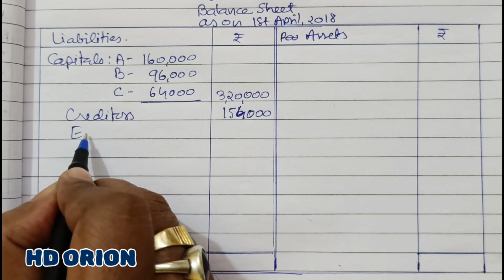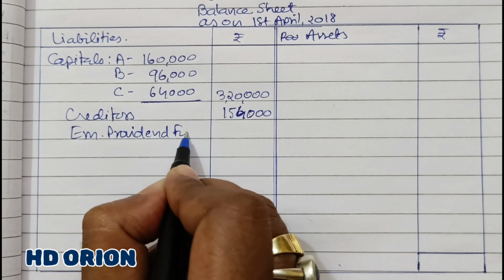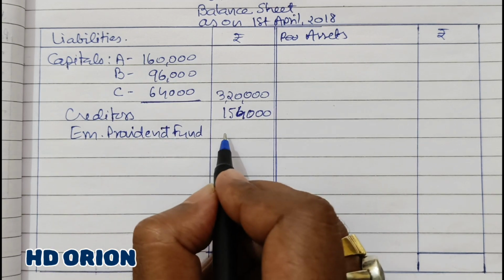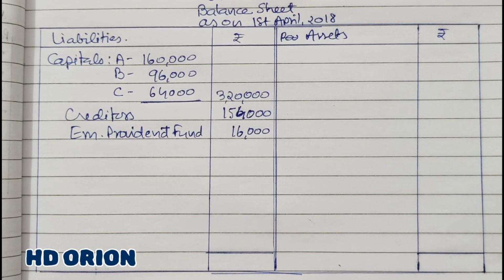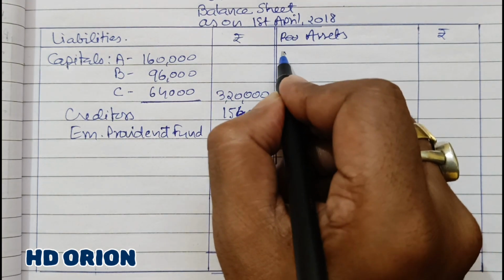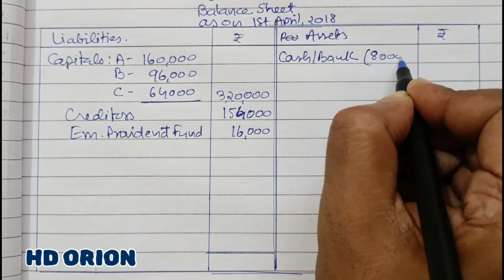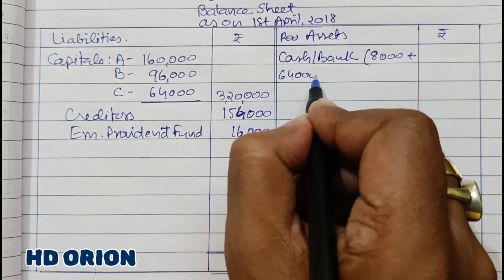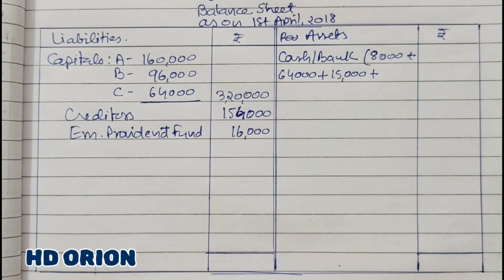And employees provident fund. Provident fund is of rupees 16,000. It belongs to the employees, and therefore we cannot distribute it to the partners. Fine, it is a liability. Then to the asset side we have cash or bank together. We will maintain. Earlier in the old balance sheet there was a cash balance of rupees 8,000, and the new partner brought rupees 64,000 as capital and rupees 15,000 as premium for goodwill, which is retained in the business.